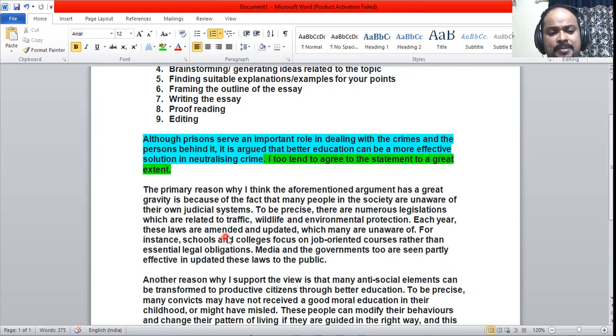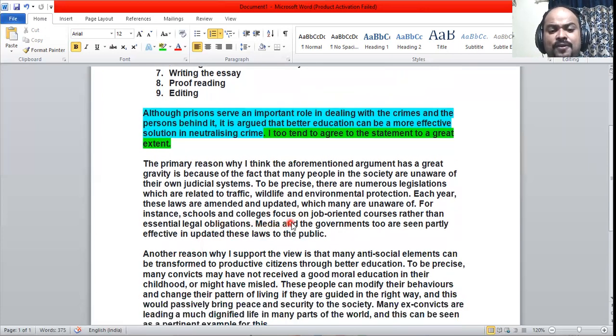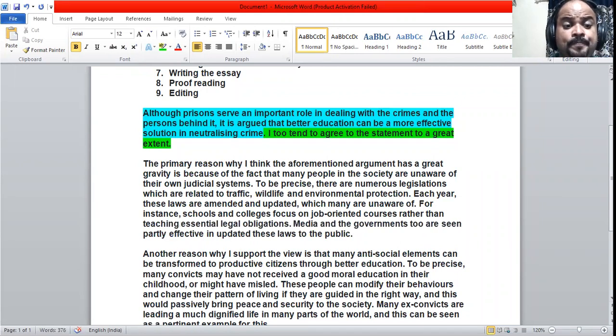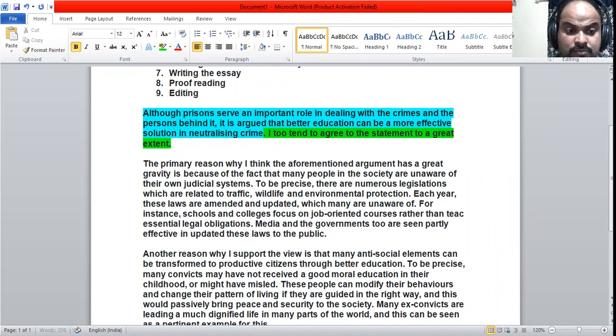So there are amendments, and they are updated regularly, which many people may not be aware of.